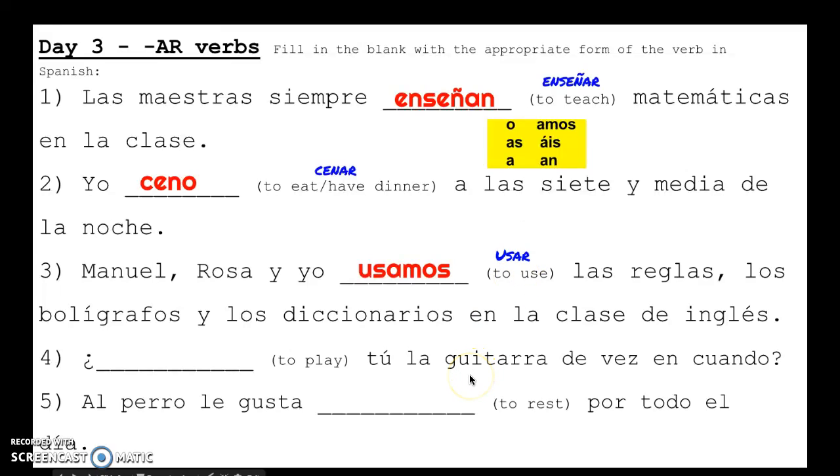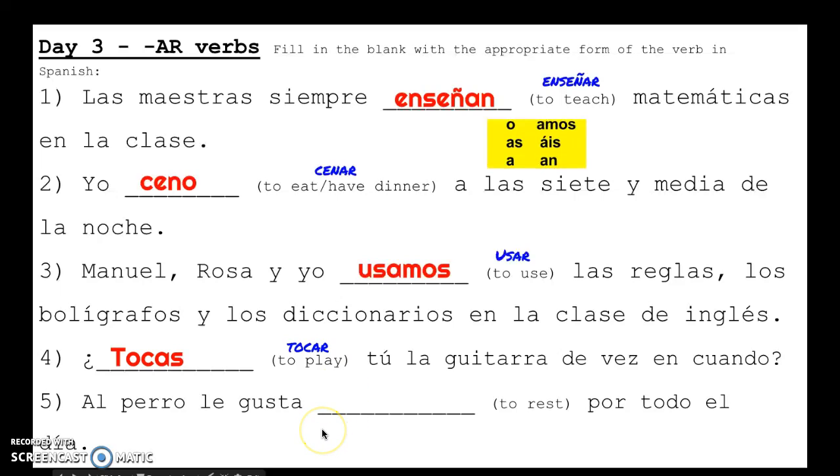Moving on to número 4. We have blank, to play, tú la guitarra de vez en cuando. Remember that here we have an instrument, la guitarra, so the verb we're looking for is not jugar, it is tocar. So we need tocar in the tú form. Take off the AR ending, add the tú form ending, and we have tocas. ¿Tocas tú la guitarra de vez en cuando?